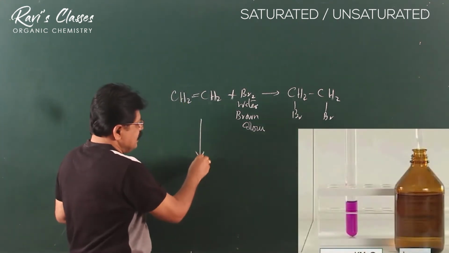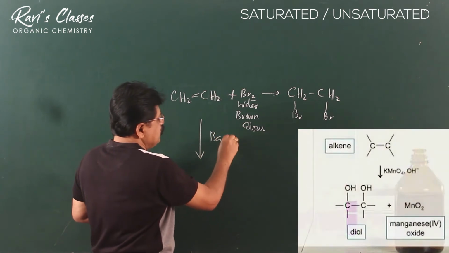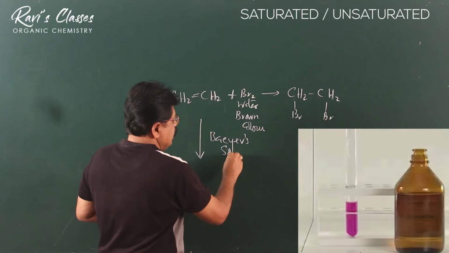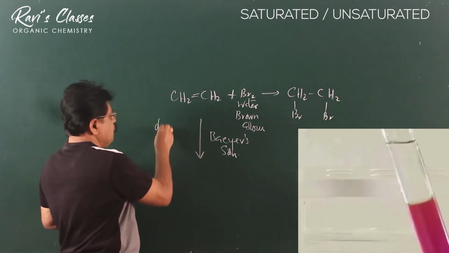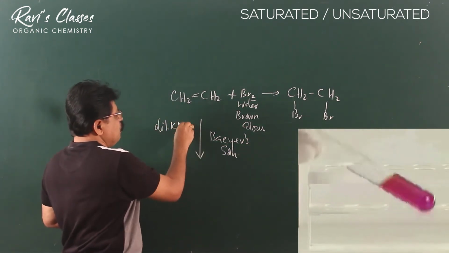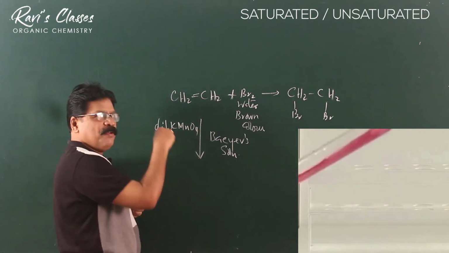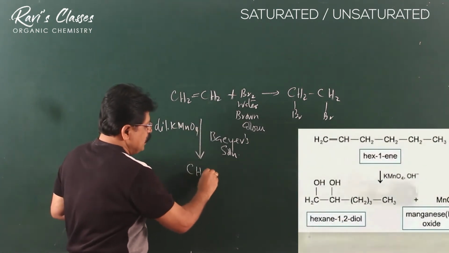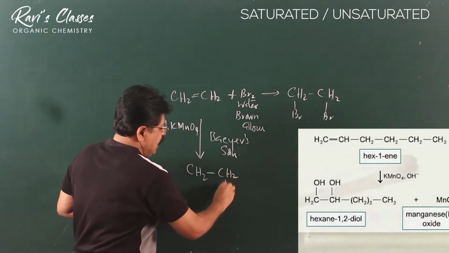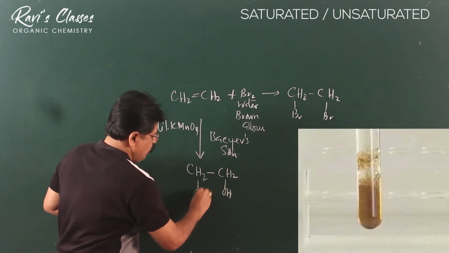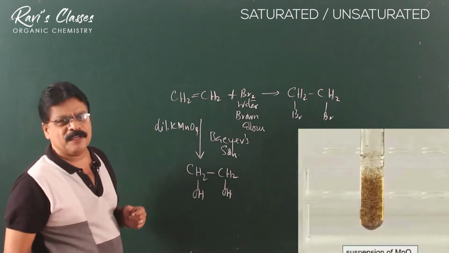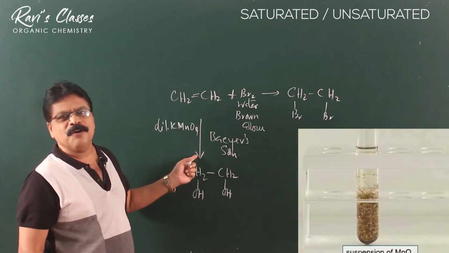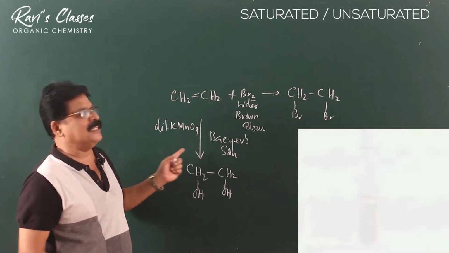Another interesting reaction is with Bayer solution. We said Bayer solution is dilute KMnO4. We know the color of KMnO4 is pink violet. When you add Bayer solution here, the double bond breaks and it forms a diol. Here also decolorization of KMnO4 takes place. So these are the two tests that we use for finding out whether a compound is unsaturated.